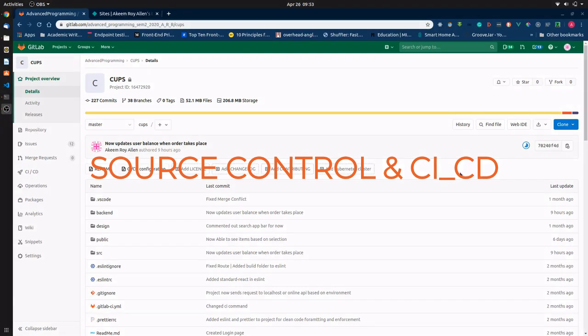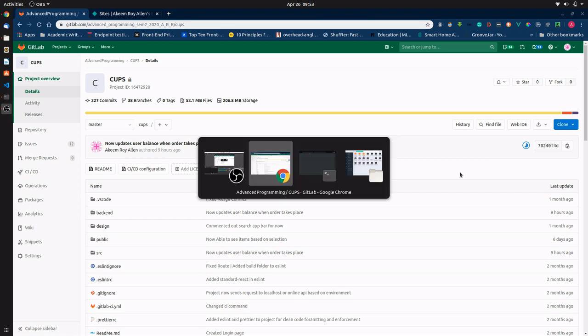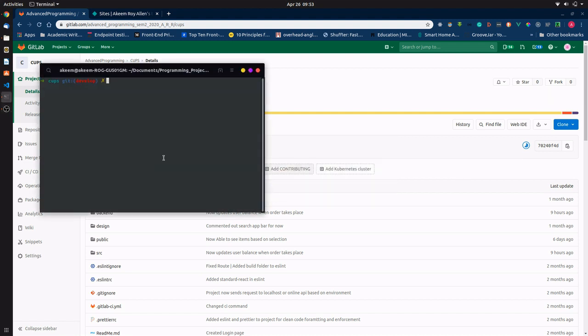Alright, so in this one, I want to knock out two things that we have in our project as well. Those are the source control management tool and our CI/CD tools, considering that they're so closely linked together. Now, for source control management, we're using Git. Surprise, surprise. Nothing too controversial there.